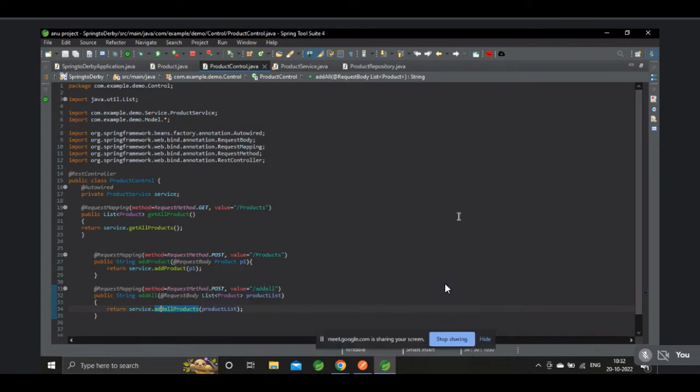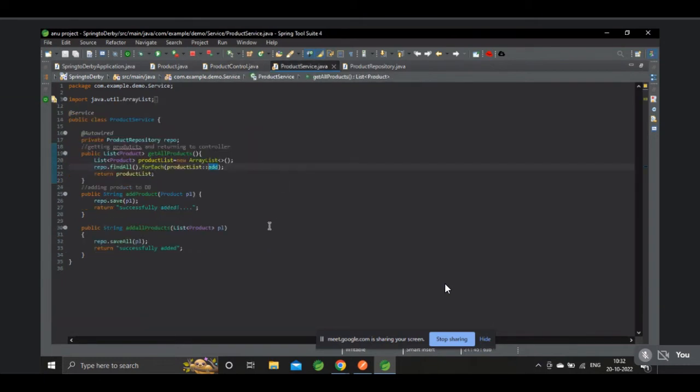Open the service. Open the product repository.